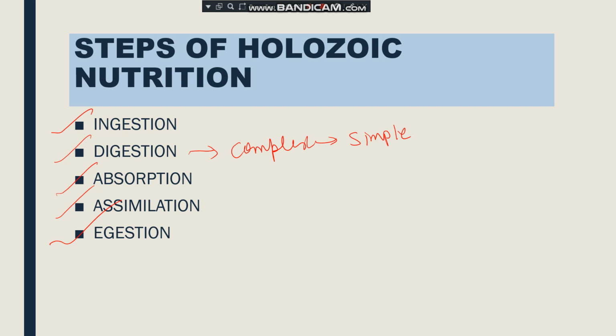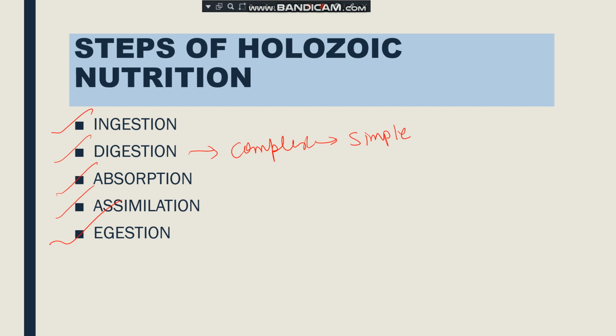Now after absorption, the nutrients reach each and every cell. Here the body again prepares those simple substances according to its needs, that is called assimilation. Means the simple substances reaching the cell, that is called assimilation. And egestion means throwing the waste out of the body.